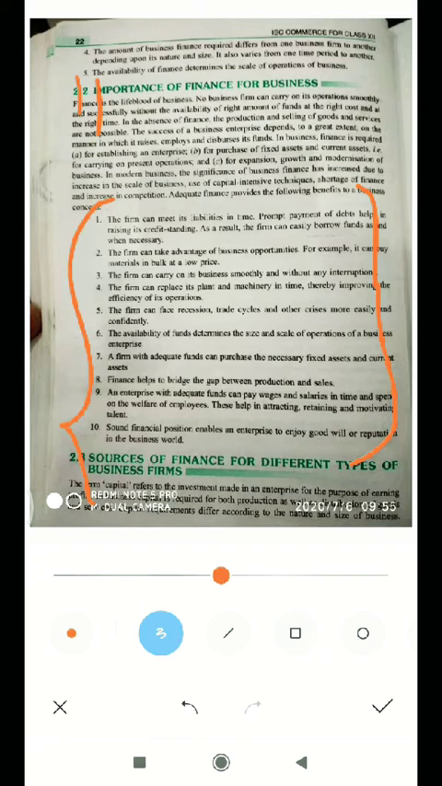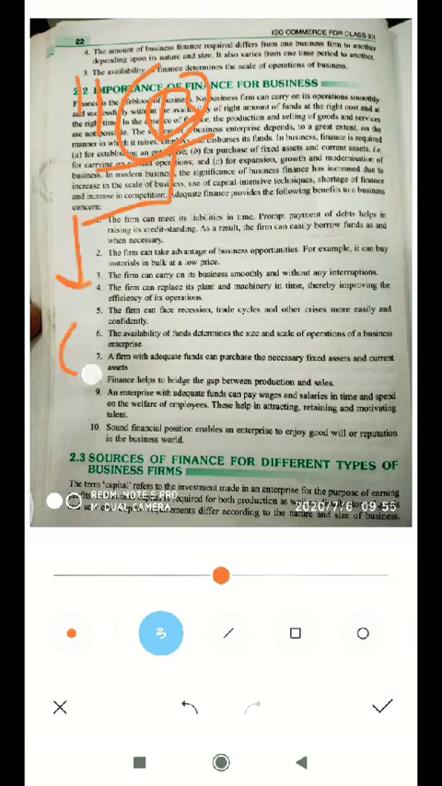Next, source of finance for different types of business firms. My dear students, there are three types of business firms: sole proprietorship, partnership and joint stock company.